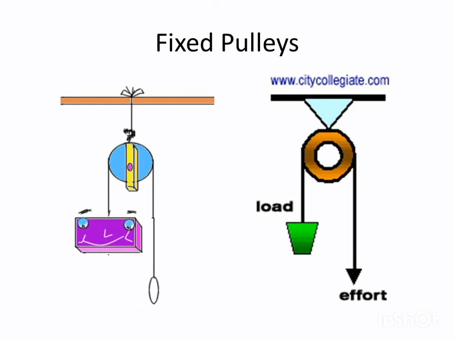So what is a fixed pulley? In a fixed pulley, the axle of the pulley is fixed to some kind of support such as a hook or a wall, and one end of the rope is attached to the load. And this type of pulley changes the direction of the force and makes work easier. It is used to lift a bucket of water from a well and to raise a flag to the top of a flagpole.